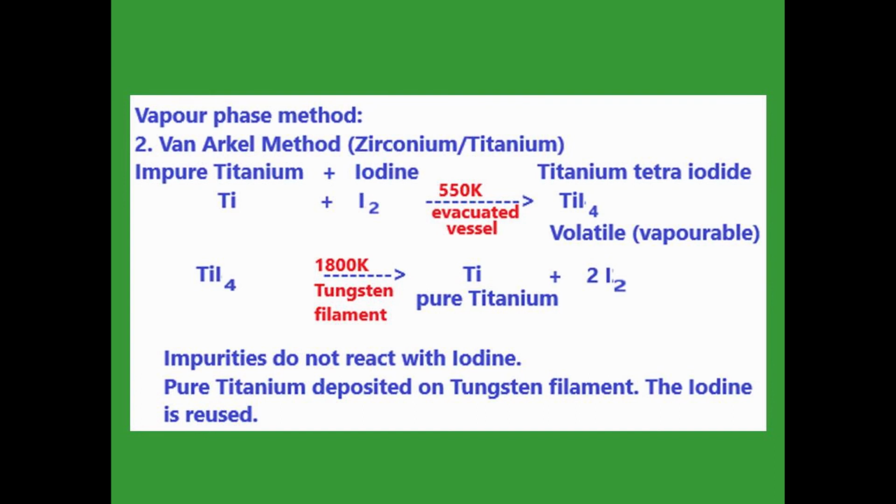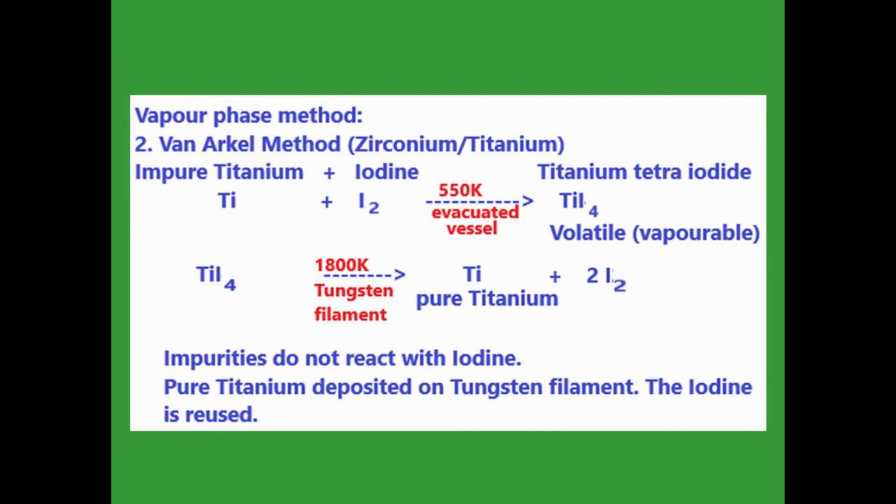You see that in the Van Arkel method, first of all, impure titanium is reacted with iodine. In the Mond process we added carbon monoxide, but in the Van Arkel method we add iodine. After heating, 550 Kelvin is given in an evacuated vessel. It forms titanium tetraiodide. It is also a vaporable one.